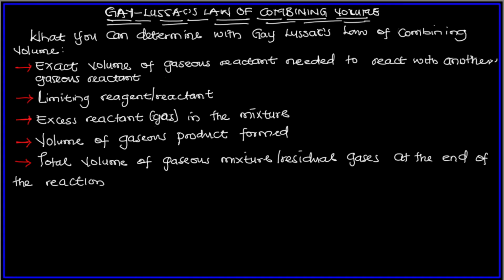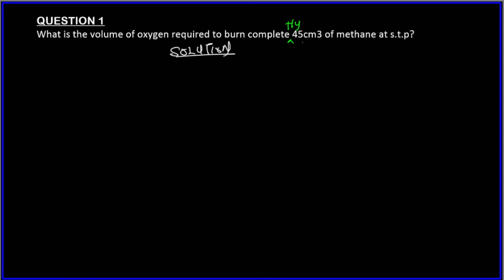So we are looking at this number 1. What can you determine with Gay-Lussac's law of combining volume? The exact volume of gaseous reactant needed to react with another gaseous reactant. In the question here, we were given the volume of one of the reactants. So we can look for the volume of oxygen that is needed to react completely with this. Let's read the question again. What is the volume of oxygen required to burn completely 45 centimeter cube of methane at STP?